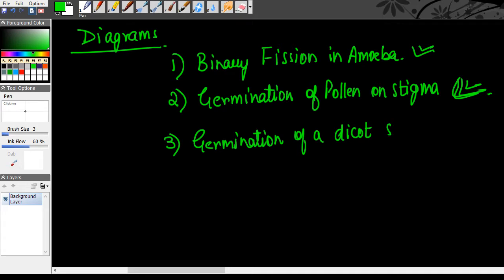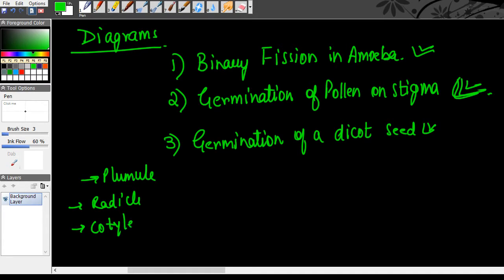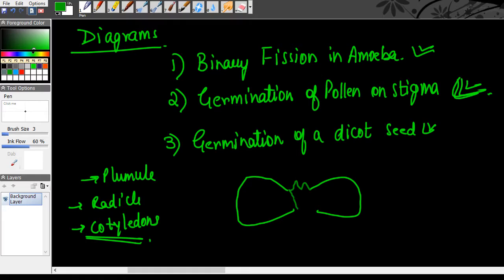Now, germination of a dicot seed, again from your practicals. From your practical portion, it is extremely crucial. This includes your plumule, your radicle, your cotyledons. All these things come under germination of dicot seed. Please be clear with this. Please go through this diagram. It's an easy diagram. It's drawn like this. Then we draw something like this. And finally there will be some kind of this. And then like this we go something like that.